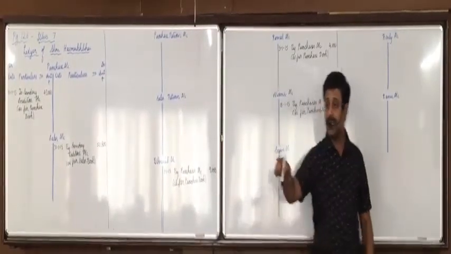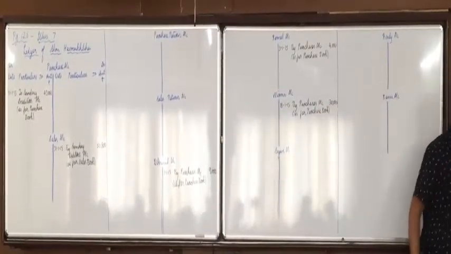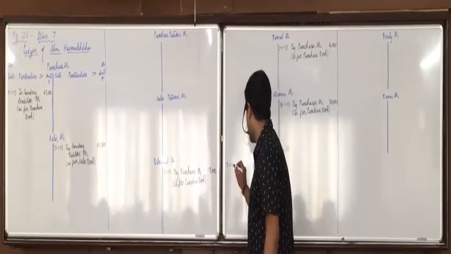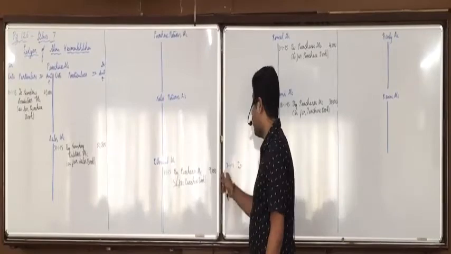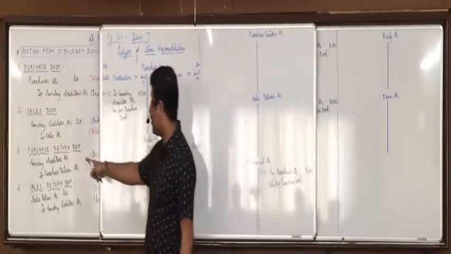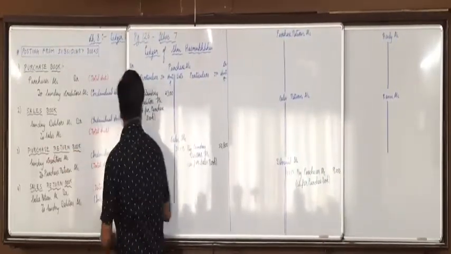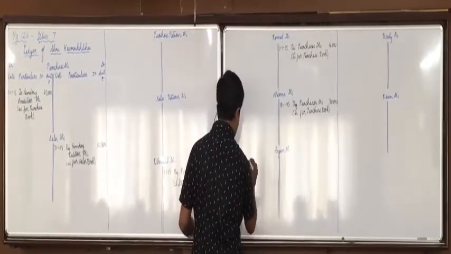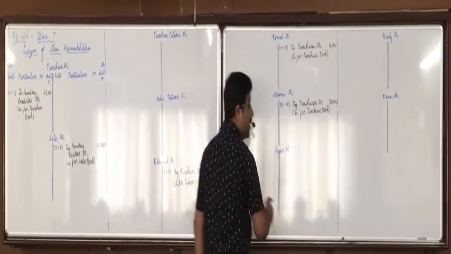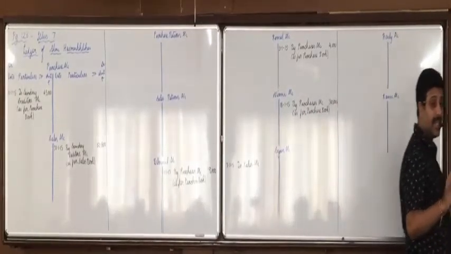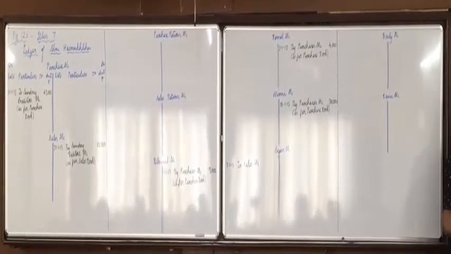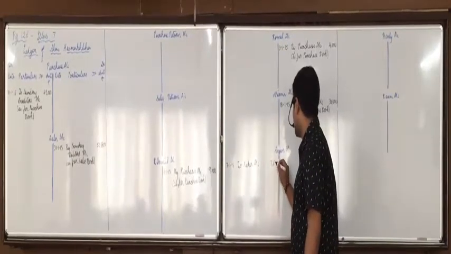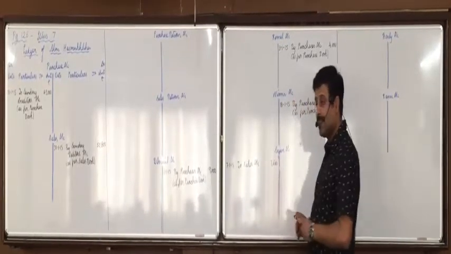The date of Sajan. See in the sales book, what is the date of Sajan? 7 January. So 7/1/15. What is the name of the opposite account in the journal entry? To sales account. So on the debit side we will write to sales account and the individual amount. In the sundry debtors and creditors accounts you will record the individual amount. What is Sajan's amount? 7,600. Is everyone clear with this?